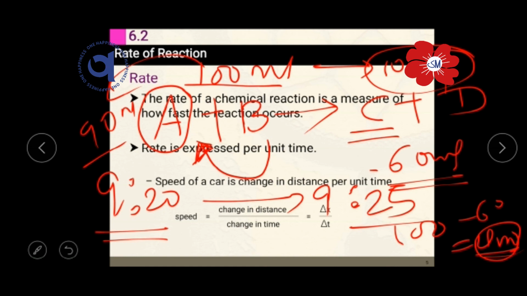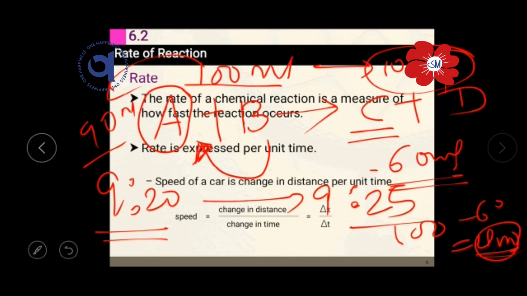Clear? So this point means as the time increases, the rate of the concentration of the product increases and the rate of the concentration of the reactant decreases. This is called the kinetics and rate of the reaction.